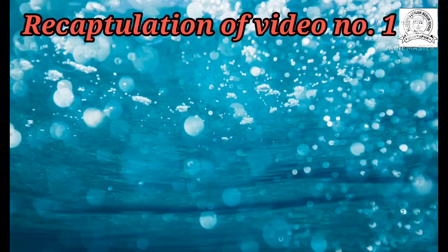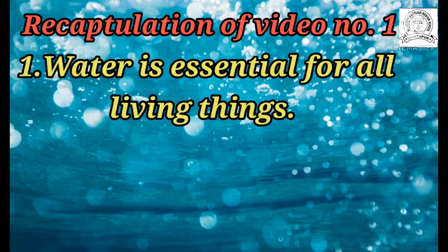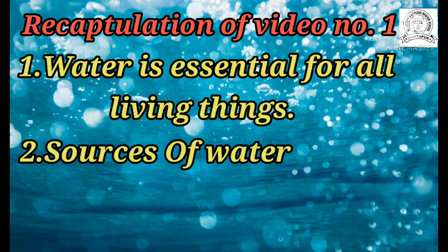First of all, we learned how water is very essential for all living things. Next, we learned about the sources of water. There are two sources of water: surface water and groundwater. Examples of surface water are rivers, ponds, oceans and lakes.